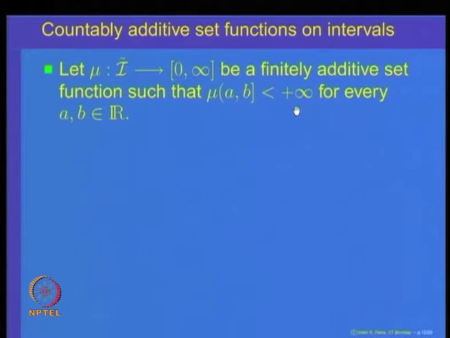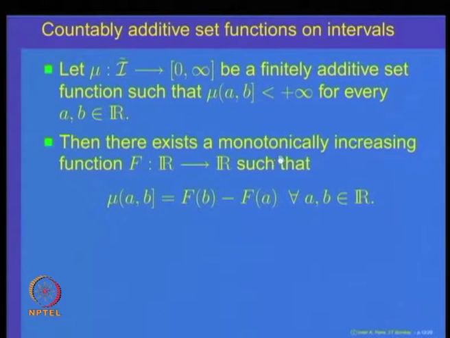Then we want to prove that this can be characterized by the existence of a monotonically increasing function f from R to R, such that mu of the left open right closed interval (a, b] is given by f of b minus f of a for every a belonging to R.